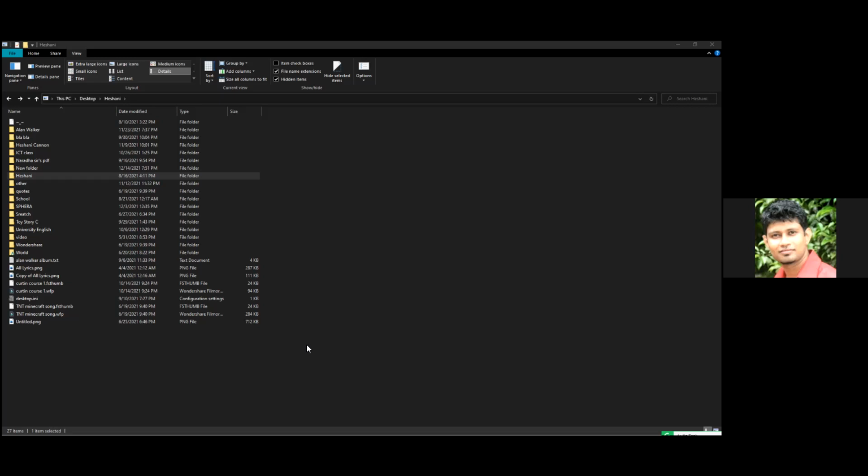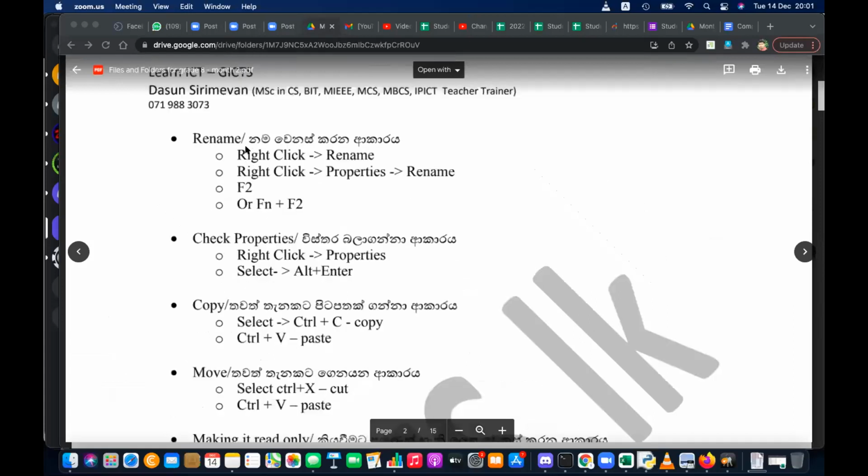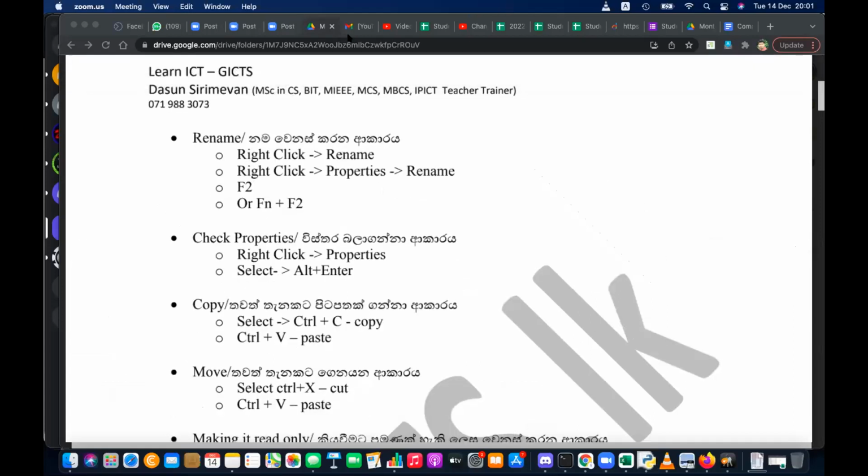So how many methods did we learn? We learned 4 methods. But in your note, you have only 3 methods. So what is the fourth method? The fourth method is to click on the file and click again after some time. You can include that, but this is a PDF, so better you write it down in your book.